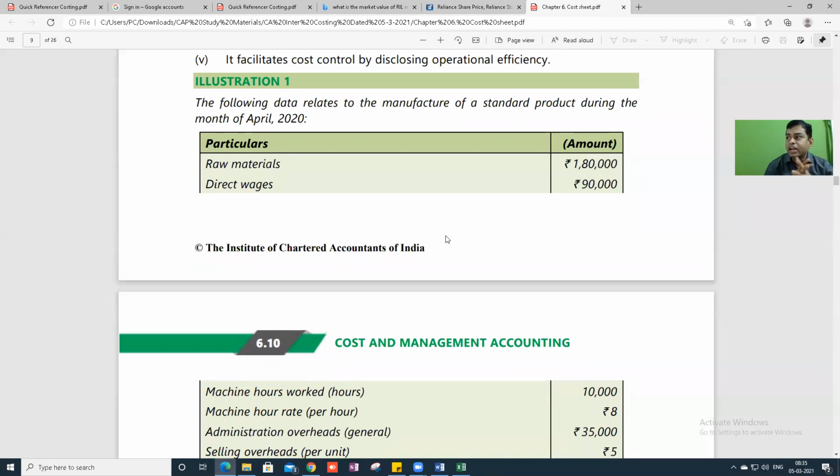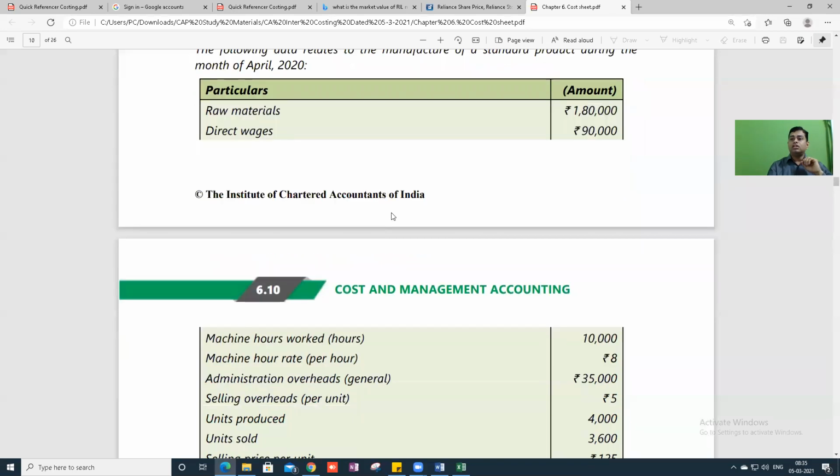So illustration 1, I'm reading out illustration 1. The following data relates to manufacture of a standard product during the month of April 2020. Raw material 1,80,000, direct wages 90,000, machine hours worked 10,000, machine hour rate 8. So overheads is equal to number of hours worked into hourly rate. Can you calculate and tell me what is the overhead cost for that particular month? How many hours worked is given? Per hour, what is the rate given? Overheads, can you calculate and tell me how much?